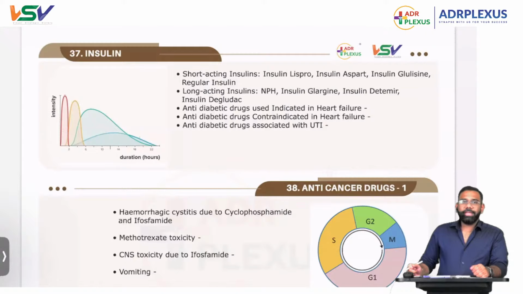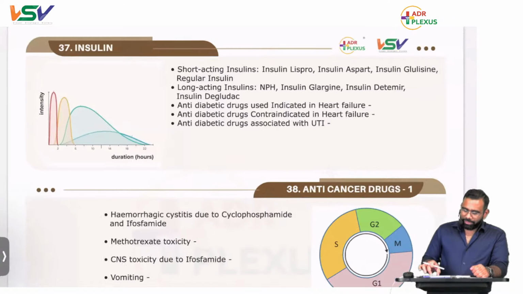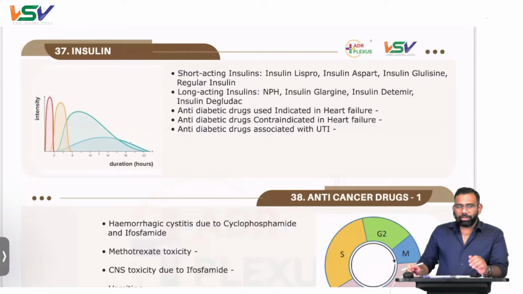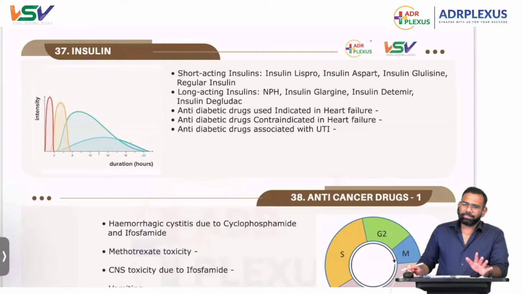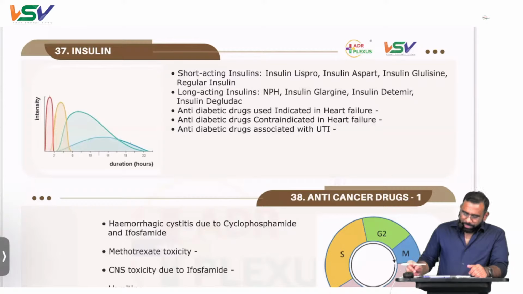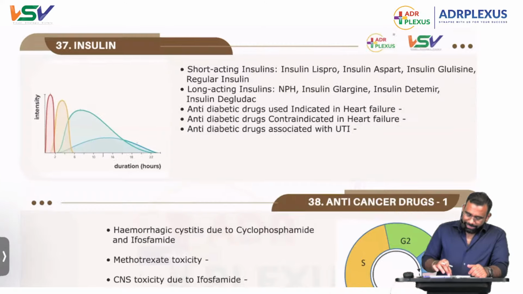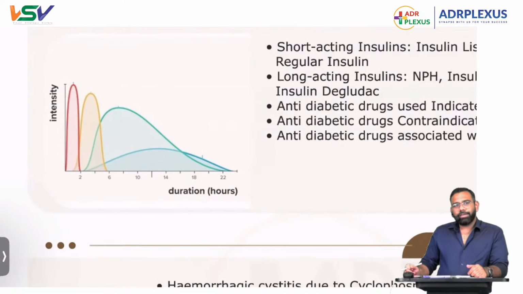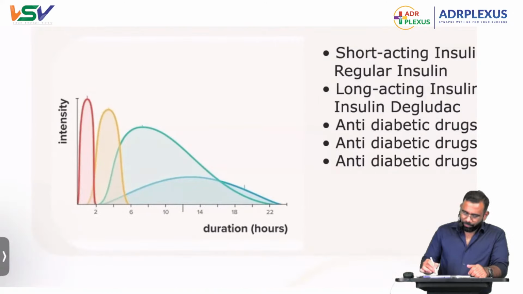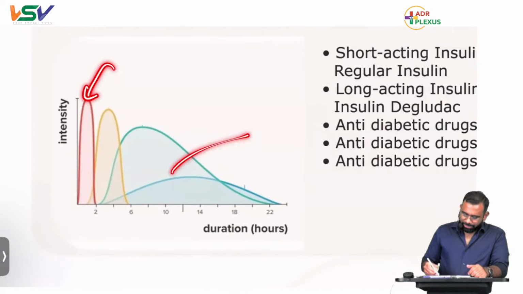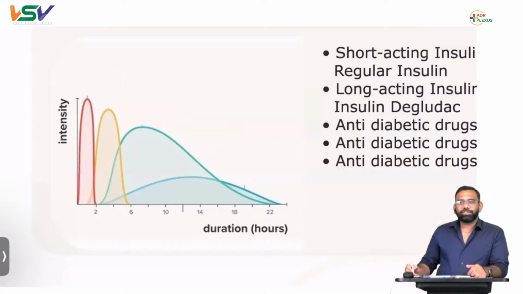So in endocrinology, the most important one is insulin, the anti-diabetic drugs, the most typical ones. We'll see them one by one now. If the examiner gives such a graph, he may ask, focusing on this part, this part, this part, which of the following statements are true?